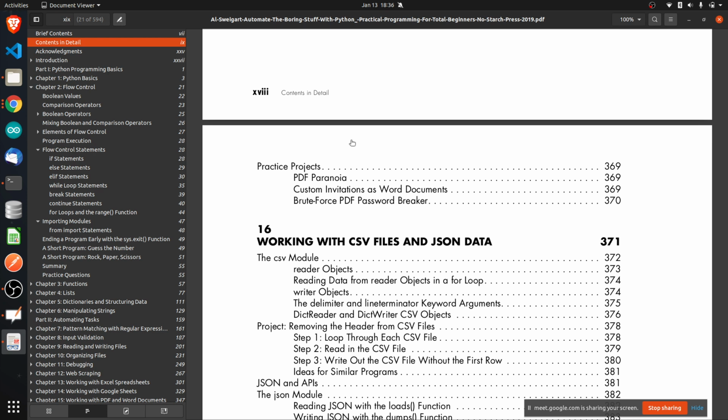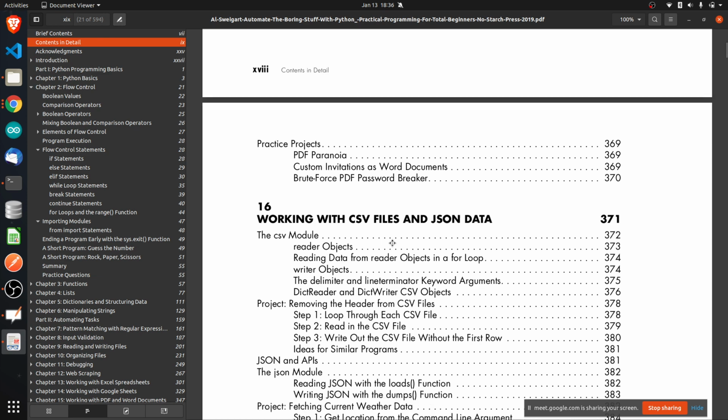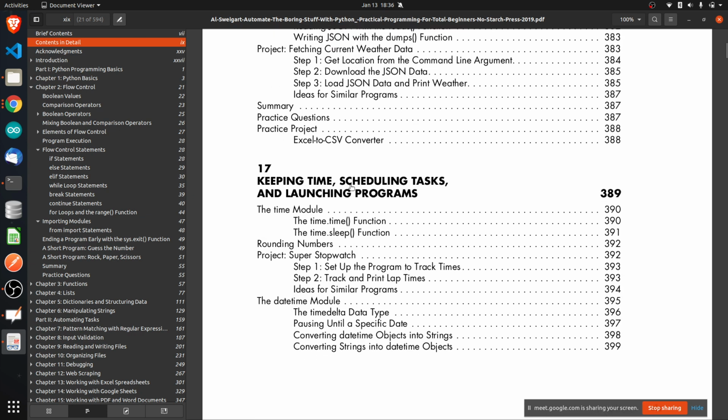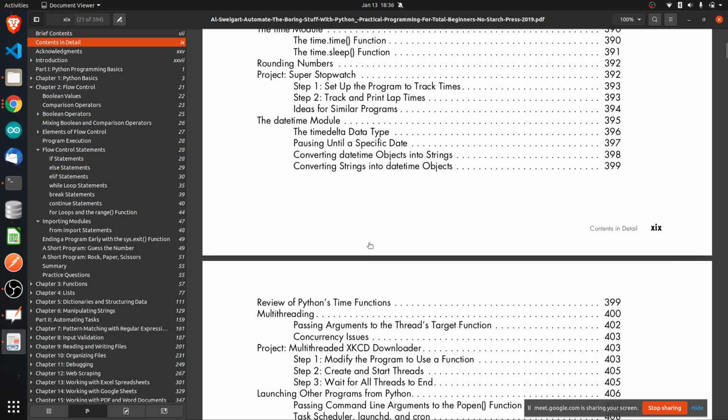You can write a program and make it run at 12 o'clock, go to a website and download the PDF from there. Such kind of stuff you can do. You can deal with JSON data and CSV files. This is an amazing thing, and we will study this. Scheduling tasks: you can write programs which schedule tasks and launch programs. You can make your Chrome browser open at 12 o'clock.